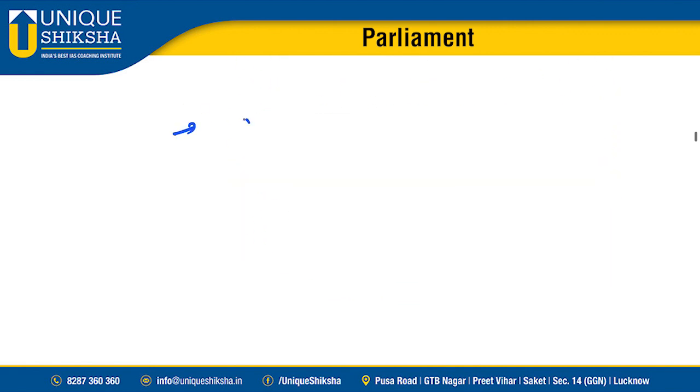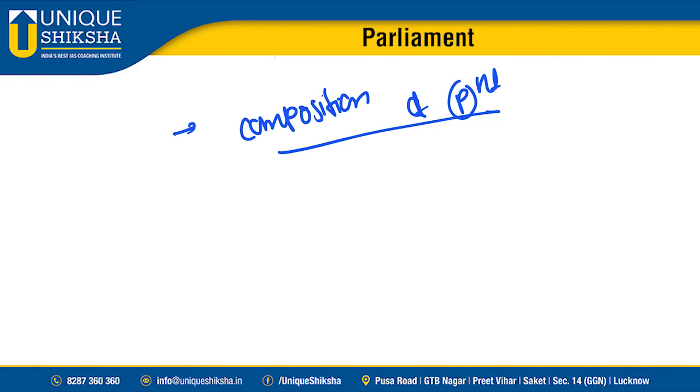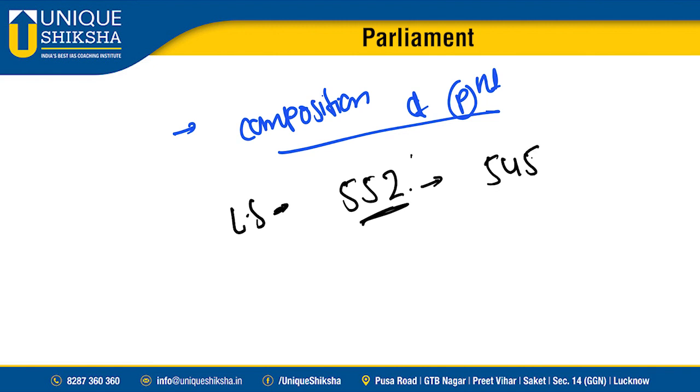Now coming to the composition of Parliament. First, beginning with Lok Sabha. What is the total strength of Lok Sabha? 552 seats is the maximum strength of Lok Sabha. Out of these 552 seats, currently we have filled only 545 seats. So 7 seats are vacant. What becomes the effective strength of Lok Sabha? 552 minus 7. This 545 is the effective strength of the Lok Sabha.